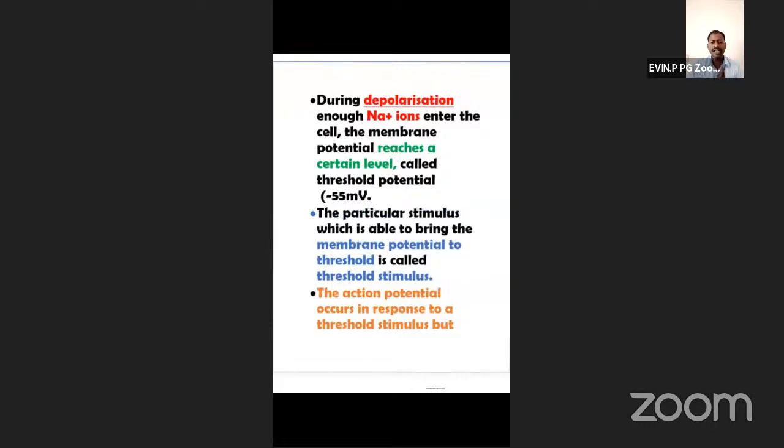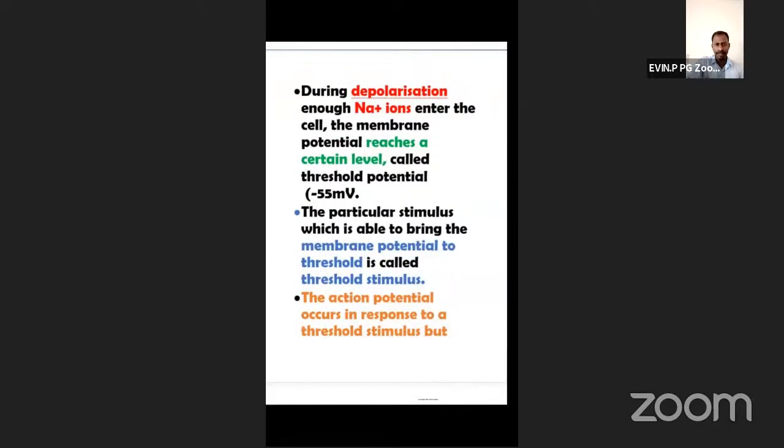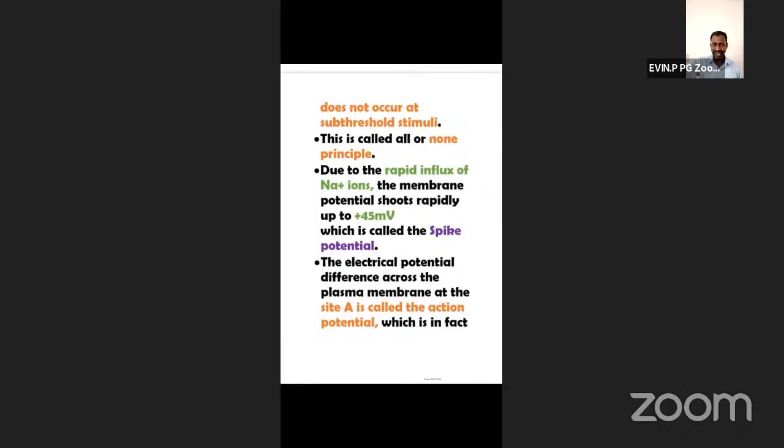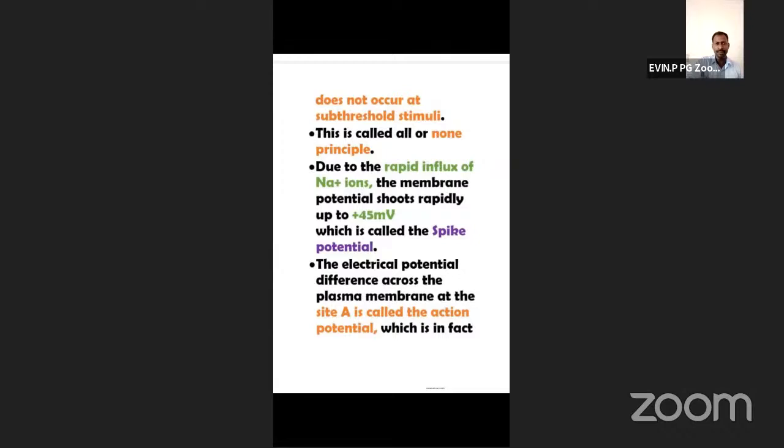So one point you have to remember: below the threshold limit, the stimulus will not produce what? Action potential. Below the threshold, that's the only thing you have to remember. The action potential occurs in response to threshold stimuli, but does not occur at subthreshold stimuli. So this is the thing you have to remember.